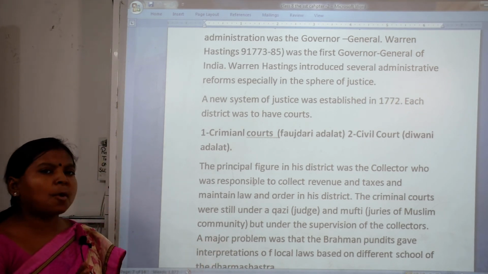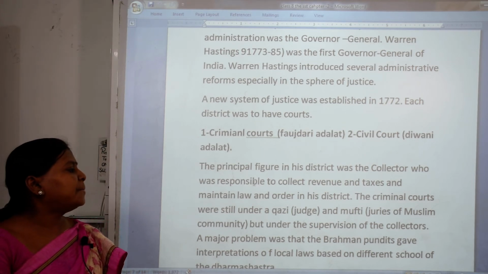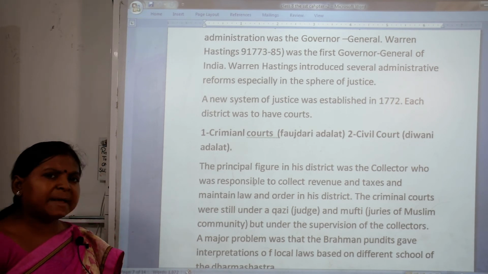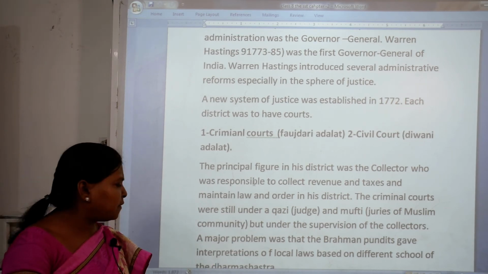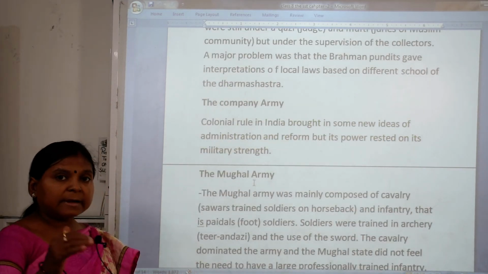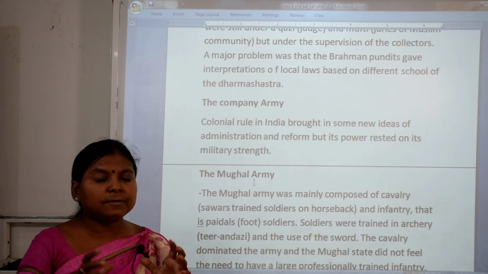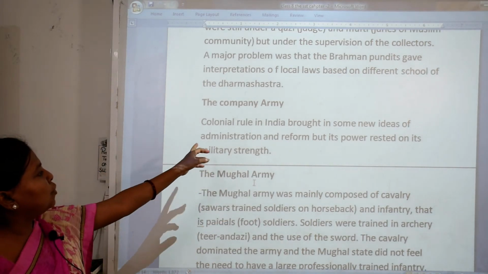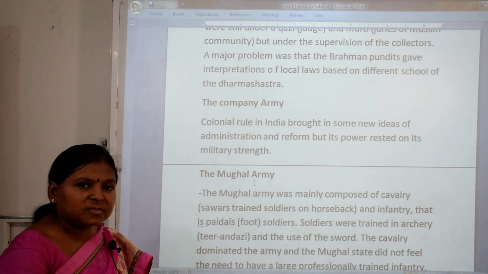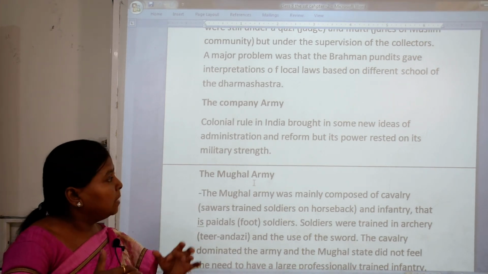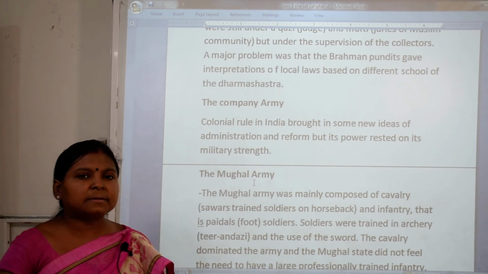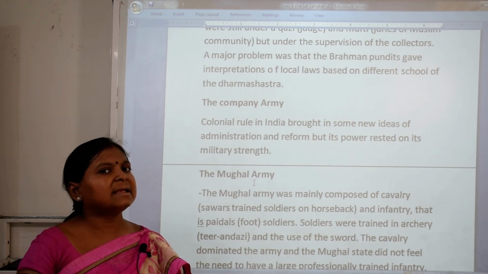Now, a major problem during that time was the Brahman Pandits. They gave interpretation of local laws, and that was based on different schools of Dharma Shastra. So that is different. Now do you know, the company appointed an army because it wanted to make itself strong. So the colonial rulers brought some new ideas of administration, and their power rested on military strength. So see, we will study the comparison of 2 armies, the Mughal army and the Sepoy army.